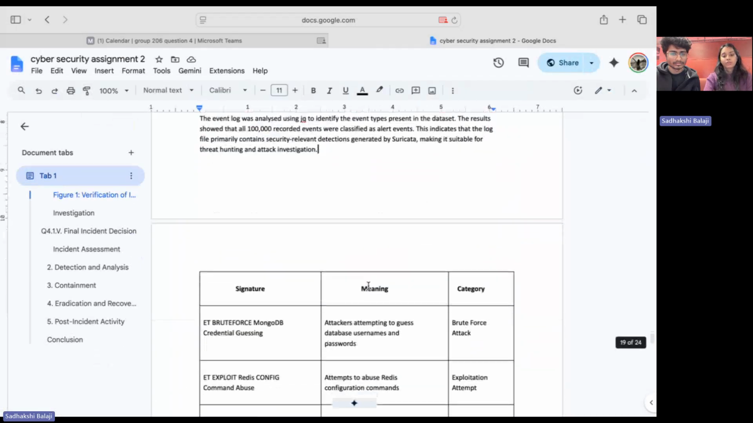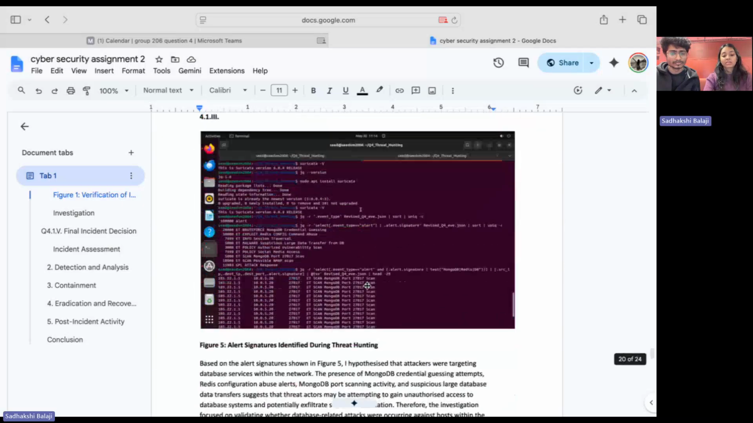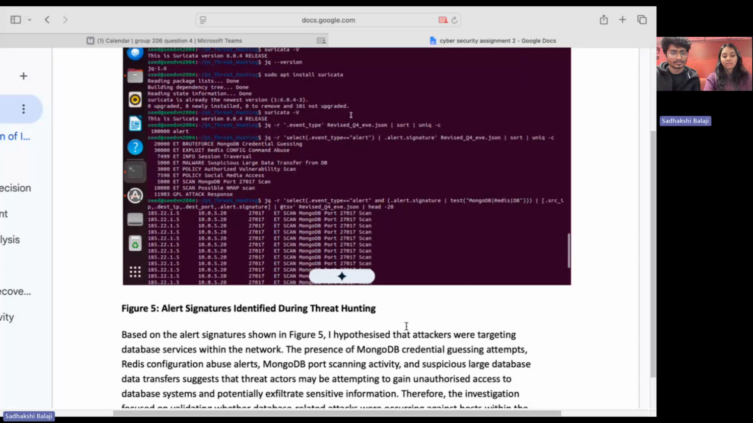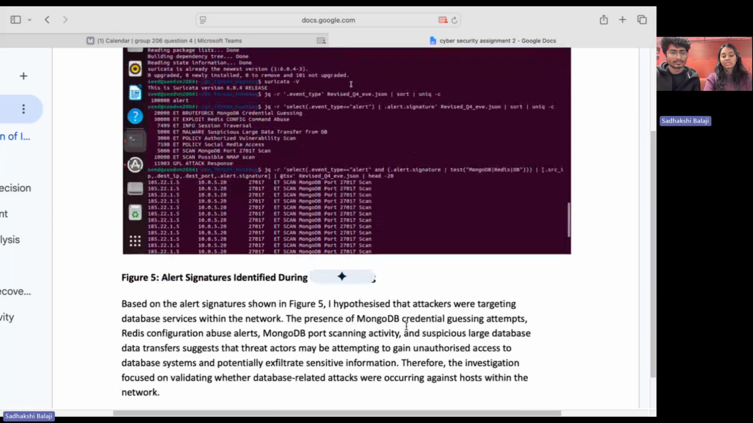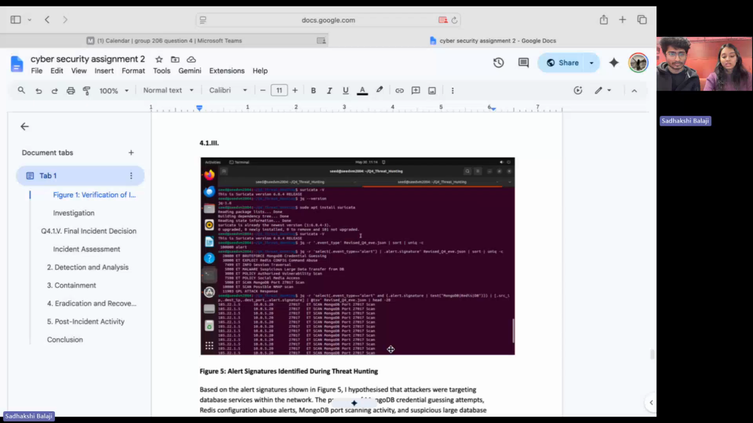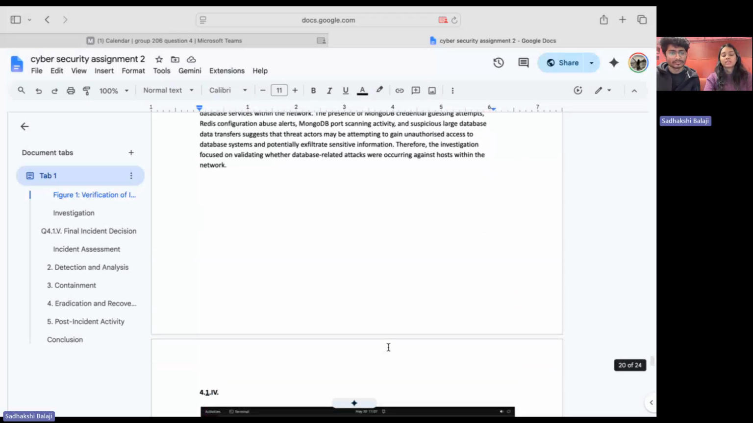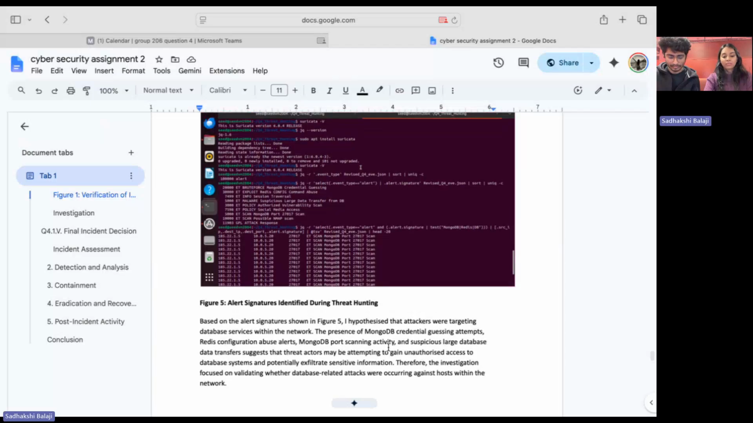The third step was to analyze and categorize the alerts. I extracted the alert signatures and found several database related activities. These included MongoDB credential guessing attempts, suspicious large data transfers from the database server, and Nmap scanning activity. I then categorized these alerts into brute force attacks and possible data exfiltration.